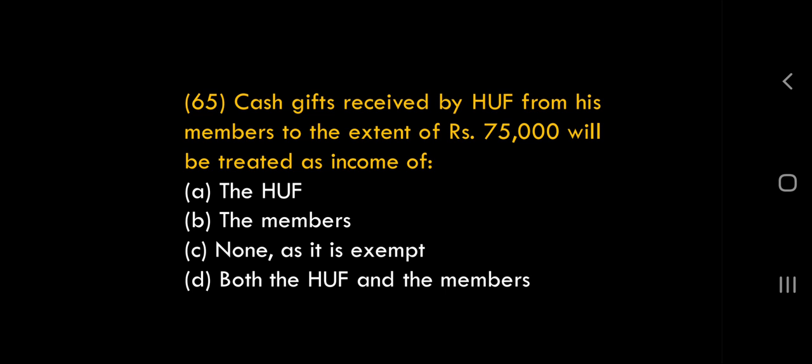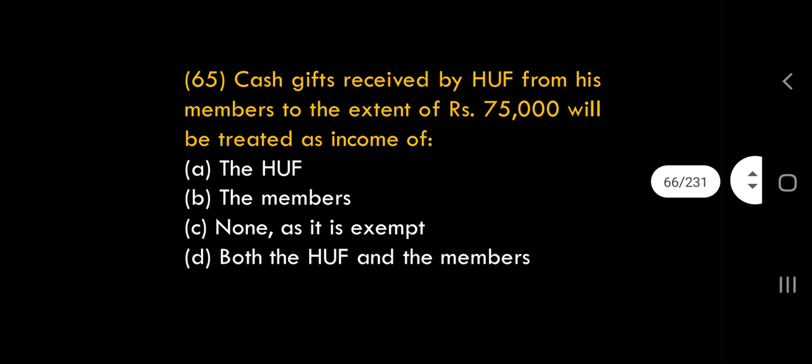65th question. Cash gifts received by HUF. If you receive gifts from relatives, it is 100% exempt, correct? Even if you receive cash gift or gift of movable property or immovable property from relatives, it is exempt. Now here, for HUF, who is the relative? For HUF, all the members of the family are relative. So if HUF received 75,000 cash gift, it is fully exempt.